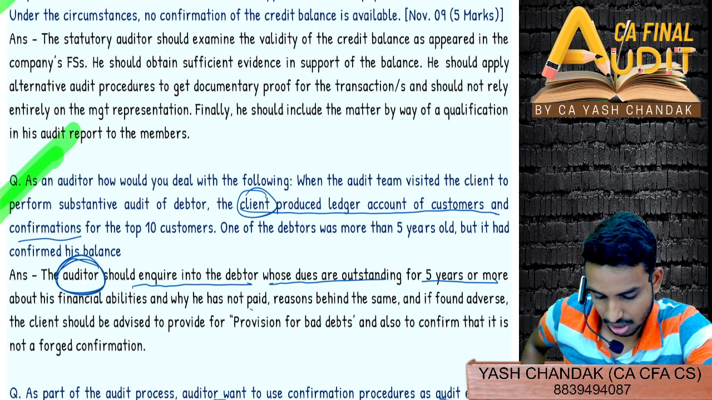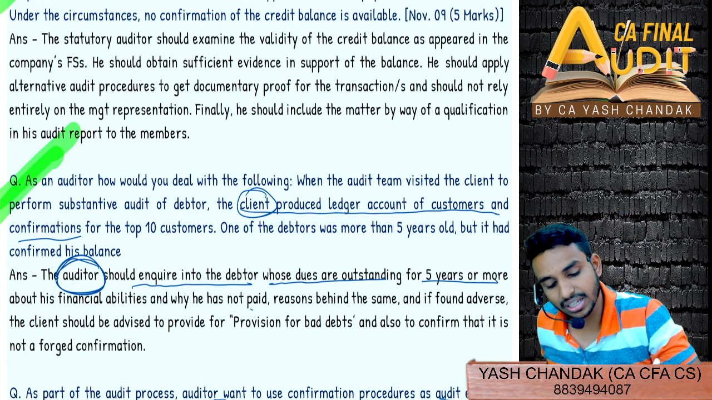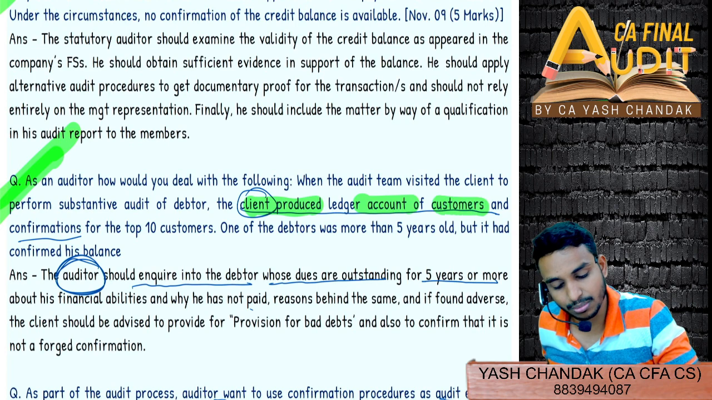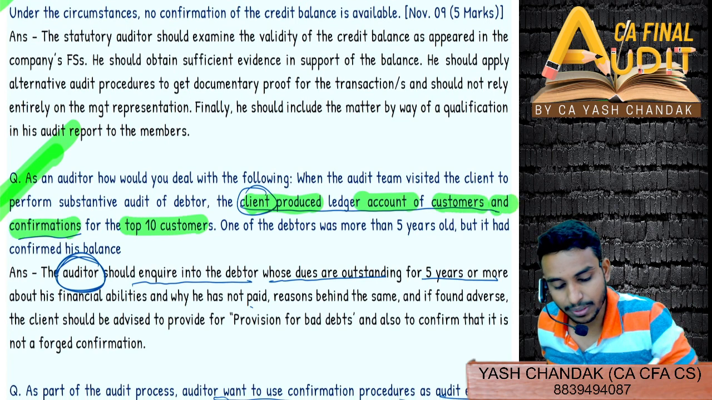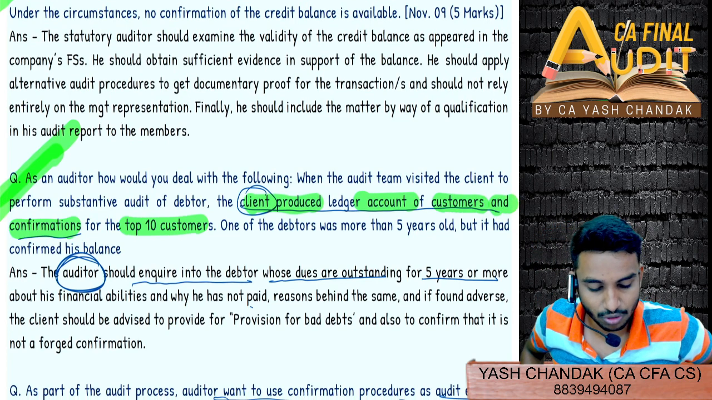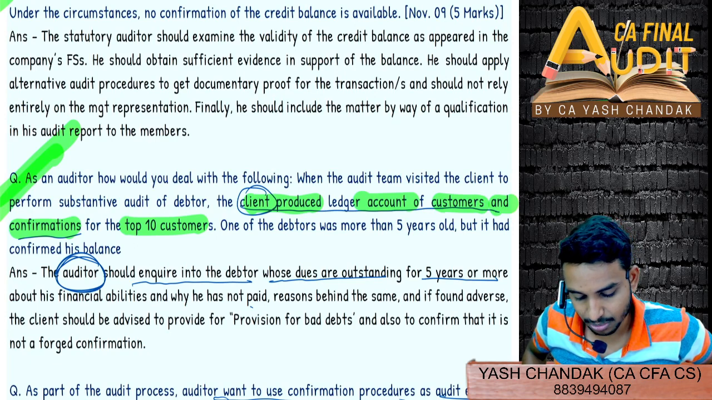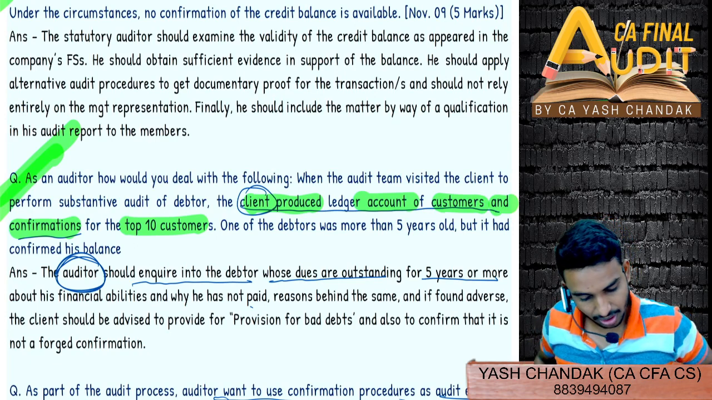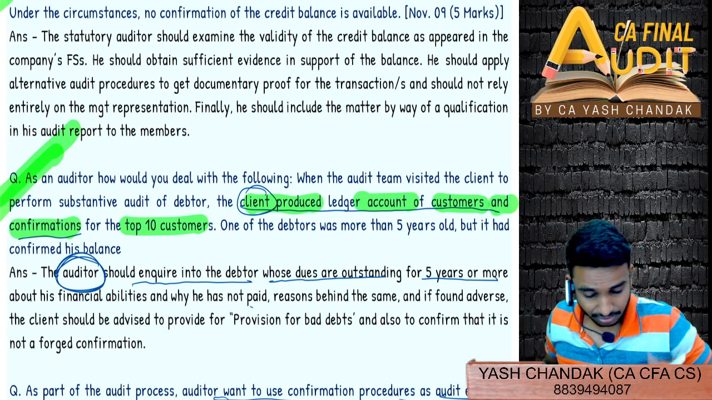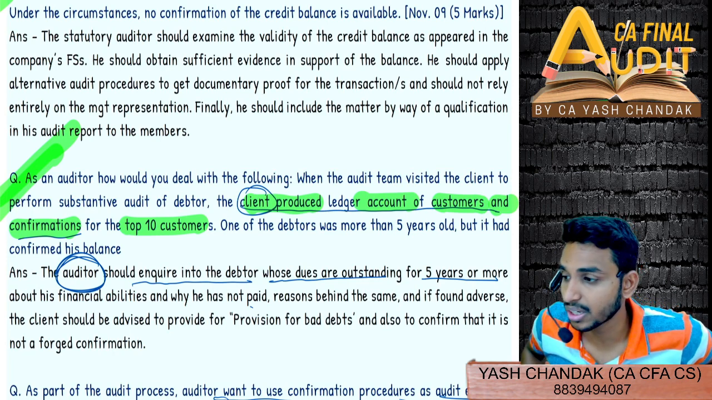Yes, sir. My doubt is in this. They have said the client produced ledger accounts of customers and confirmations for the top 10 customers. One of the debtors was more than 5 years old, but it had confirmed his balance. So you'll write that external confirmation. What do you mean by external confirmation request?